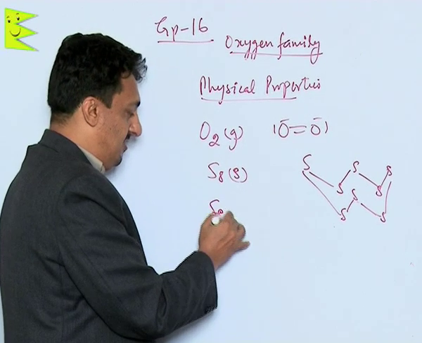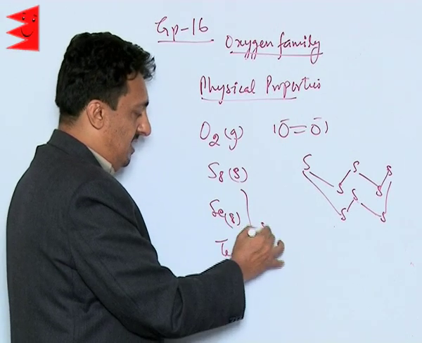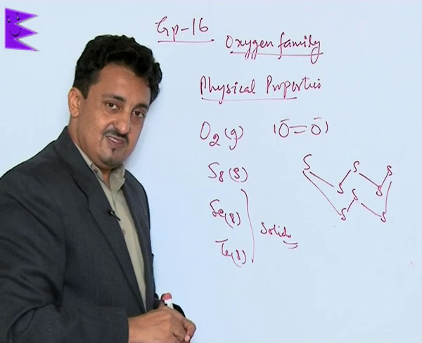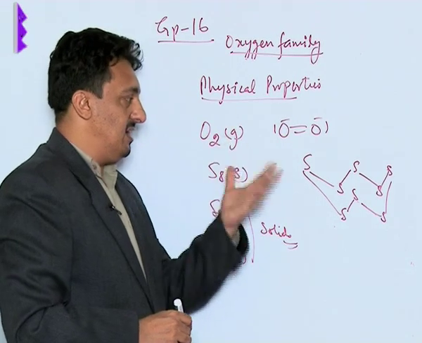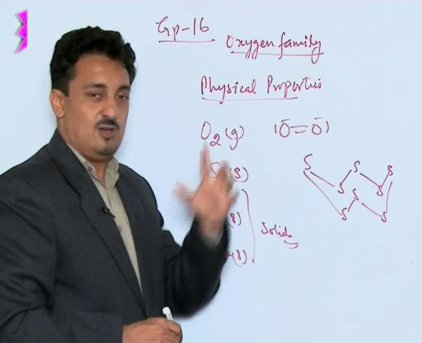Similar is the behavior shown by selenium and tellurium, so they all are solids, whereas oxygen is a gaseous substance because it has a tendency to form p-pi bond, so it exists as a discrete diatomic gas molecule.